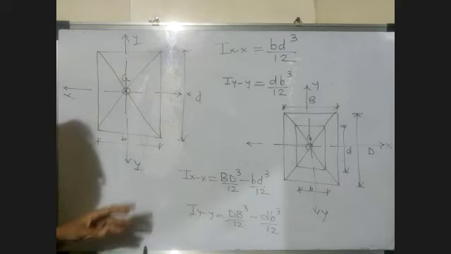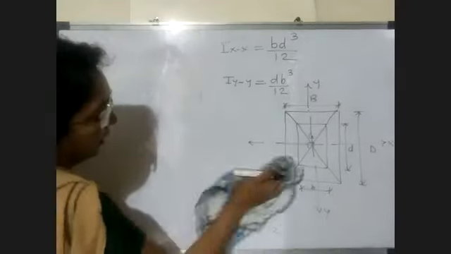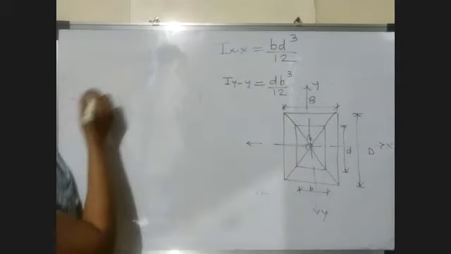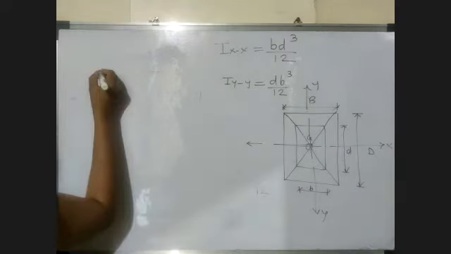Rectangle, then hollow rectangle. If we consider a square, then again what does the formula become? Now square means all the four sides are equal. Now we consider a square.